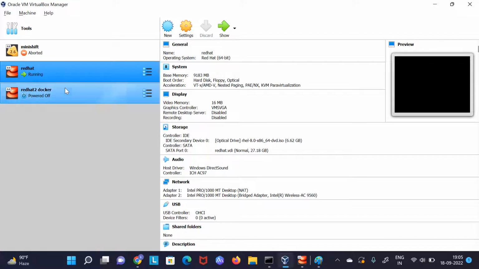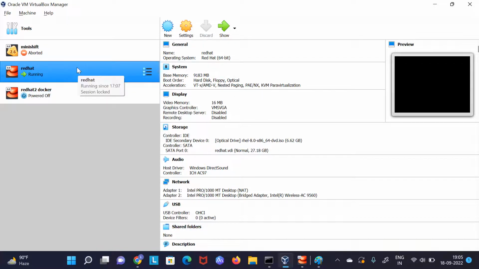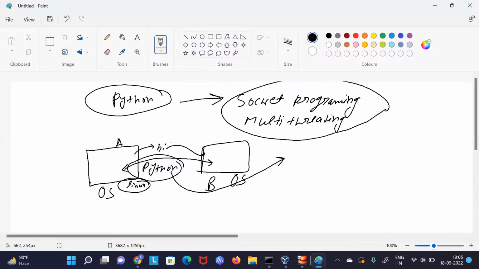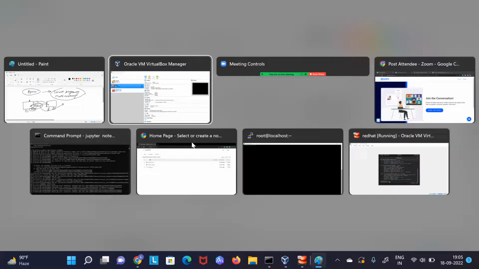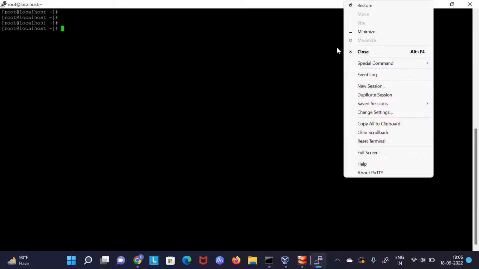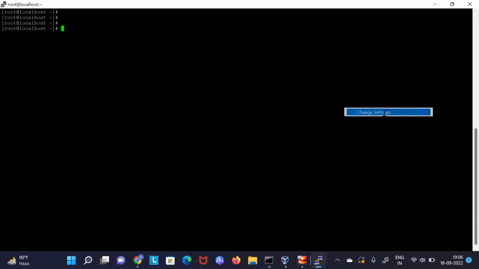You will not even need this. We have some ways to communicate like this, from operating system A to B, in one Windows OS also. We will see how in some time. But for now, to make it a little bit better, I'm just using one more operating system. This is my Linux operating system. If you don't know much about Linux, no need to worry right now. We will just run our Python application here.